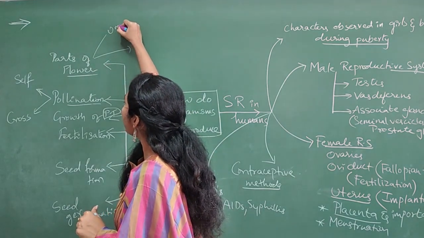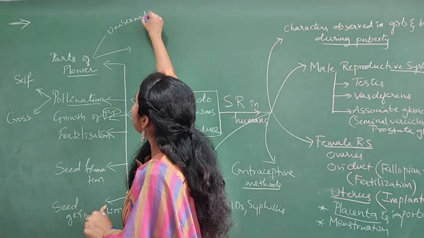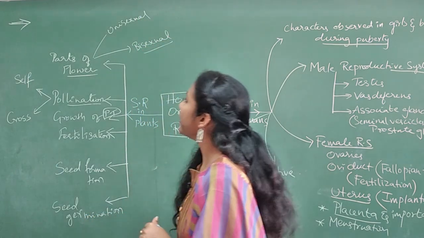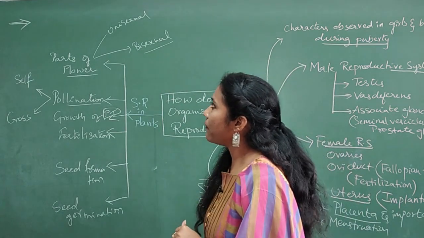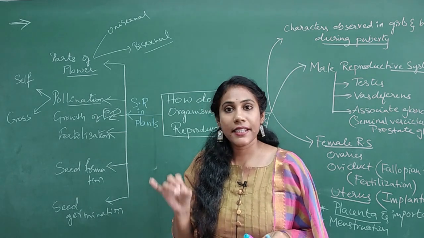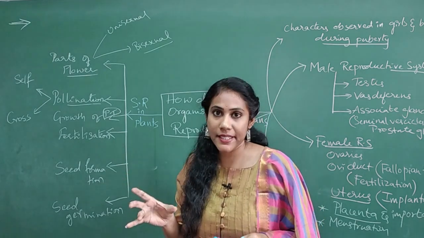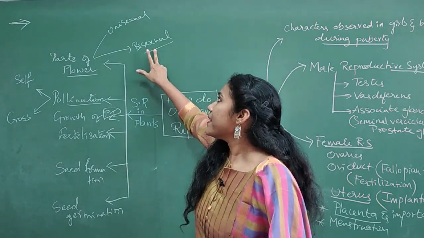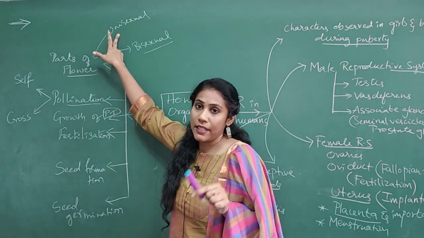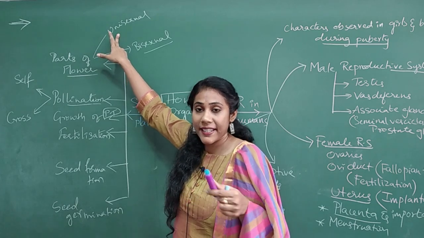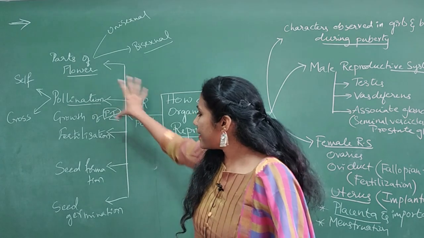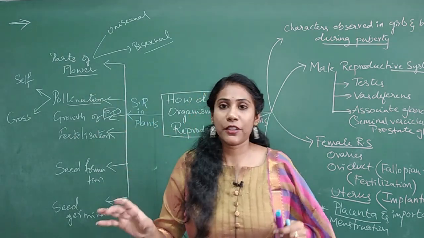Okay, and flower is also of two types here. One is unisexual flower, the other one is bisexual flower. So here you must know the difference between unisexual flower and bisexual flower also. If both reproductive organs are present in the same flower, that is stamen and pistil present in the same flower, then it is called bisexual flower. If only one reproductive organ is present in a flower, other reproductive organ is missing, then it is called unisexual flower. Okay, so this is all about the sexual reproduction in plants.